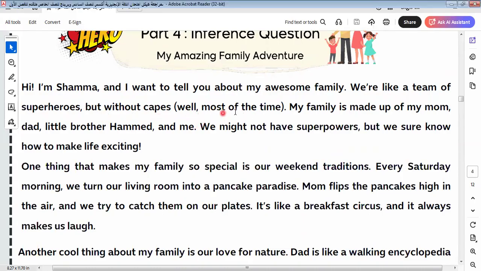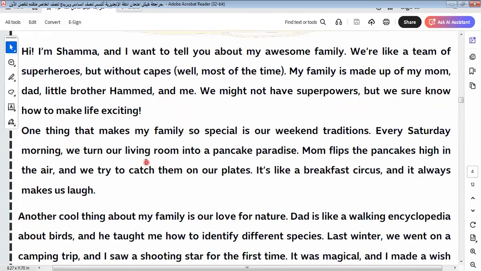Well, most of the time, my family is made up of my mom, dad, little brother Hamad, and me. We might not have superpowers, but we sure know how to make our life exciting.